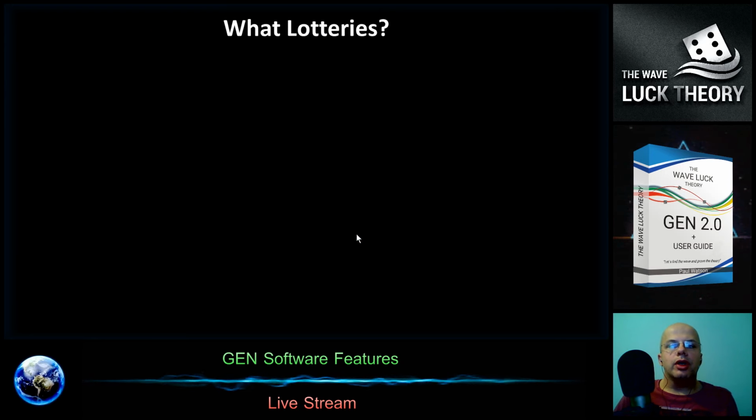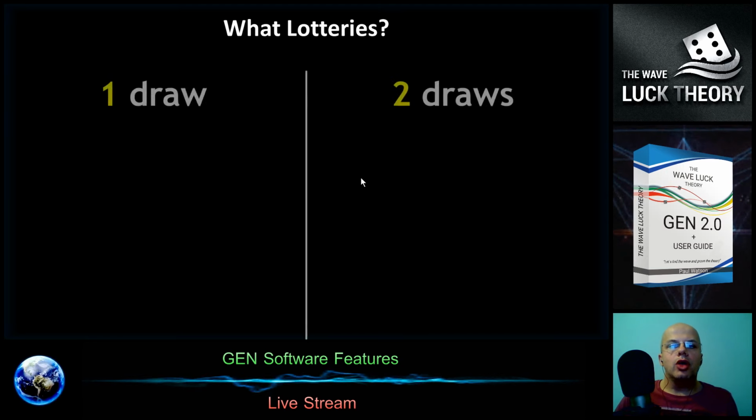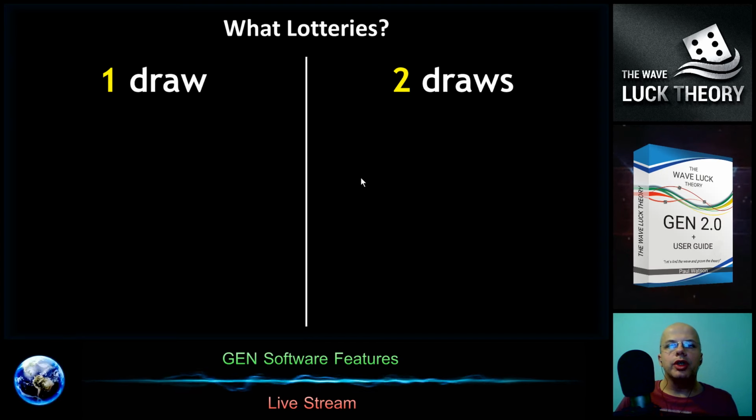What lotteries can you play all around the world? The famous and best lotteries are using 1 or 2 drawing machines. They are independent, and the Gene is able to simulate 1 or 2 drawing machines and has 2 independent generators.